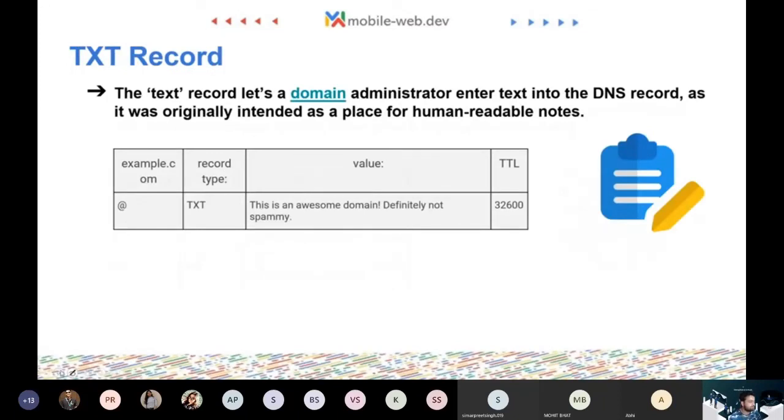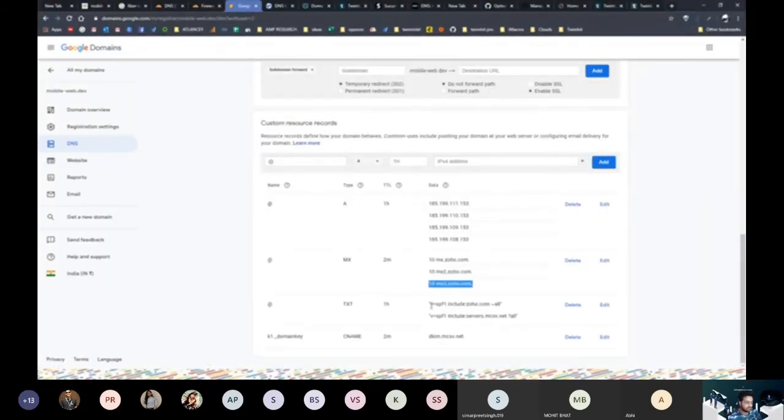Last we have TXT. TXT is for everything else other than the other records. TXT is mostly used for verification, and these are human readable records. A good example is SPF, which stands for spam filtering for emails. We have used this to verify our domain name, and we have also used it to verify with another Microsoft service, using a TXT record to do that.